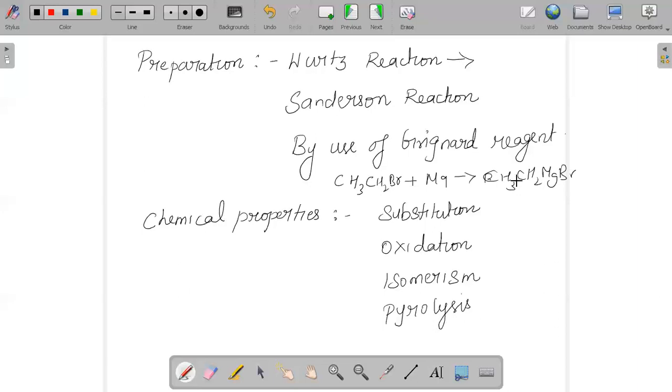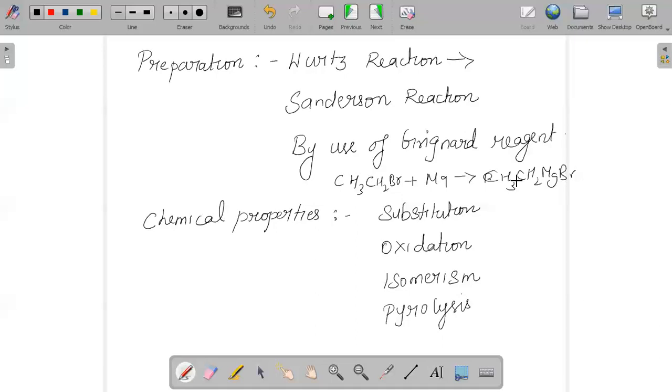Hence, we can say it is ethyl magnesium bromide, which can undergo hydrolysis in order to give us an alkane. We can also prepare from carboxylic acid. And one more method is very famous, called Kolbe's electrolysis reaction. In this, an electric current is passed through a metal salt of a carboxylic acid in order to give us an alkane.